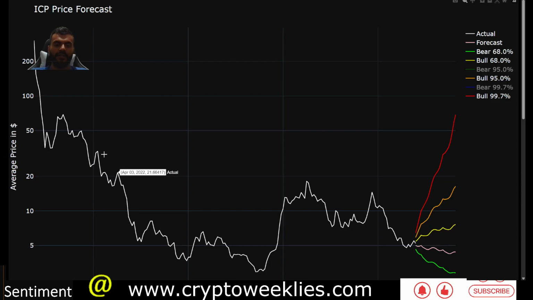ICP has not seen that price action, continued weekly price action above $20, since about April 2022. That's a while ago, and the last time prices were above $50 was in October 2021 at a weekly average, or November 2021 roughly at a weekly average of about $50. So it has been almost 4 years now where the prices have not seen that $50.